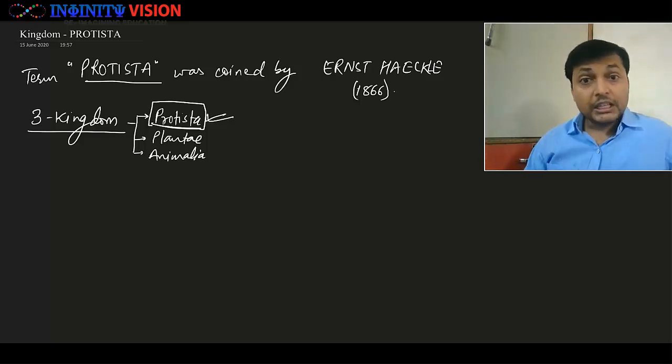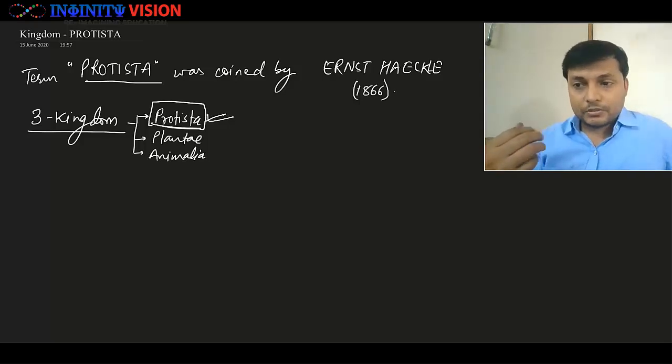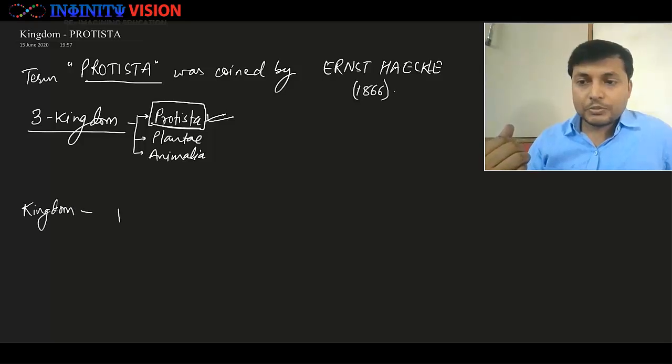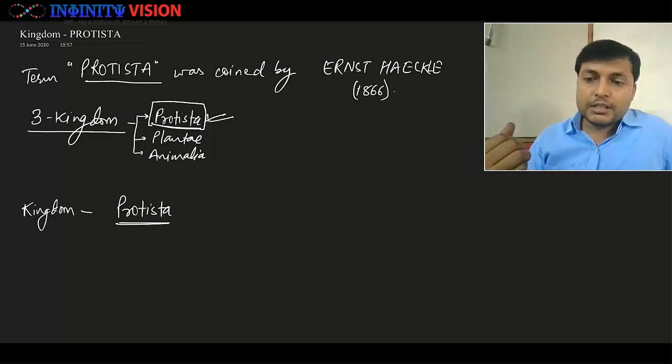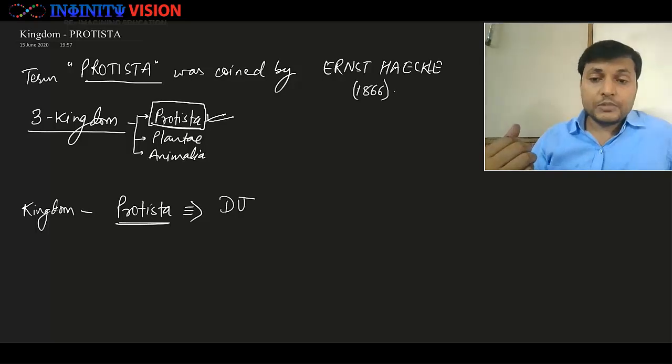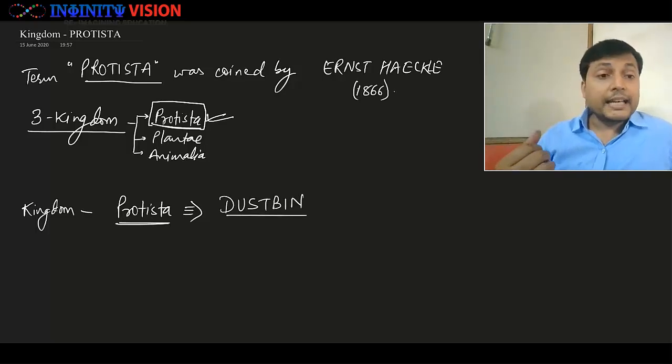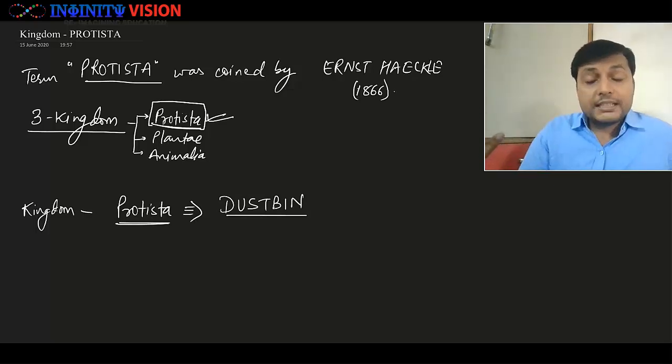Well, we have also studied that when he proposed this new kingdom Protista, he used this kingdom as a dustbin, okay, and hence Kingdom Protista is also known as dustbin kingdom. Why is it so?